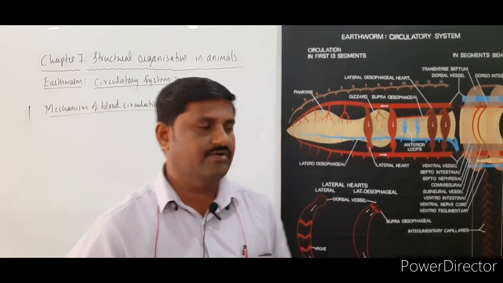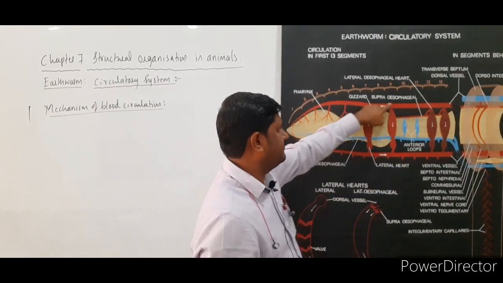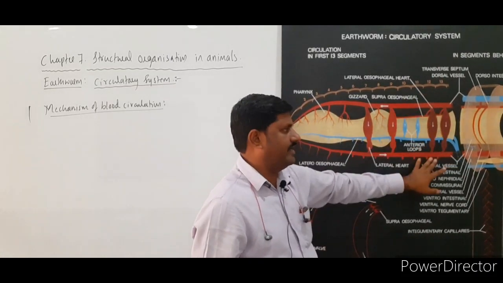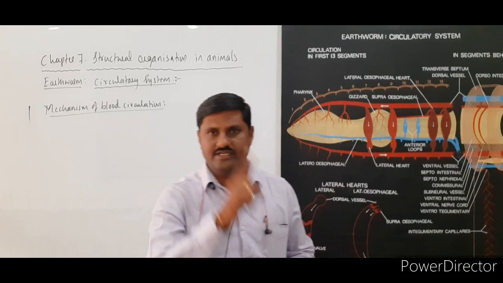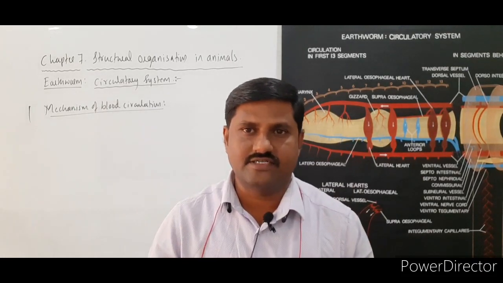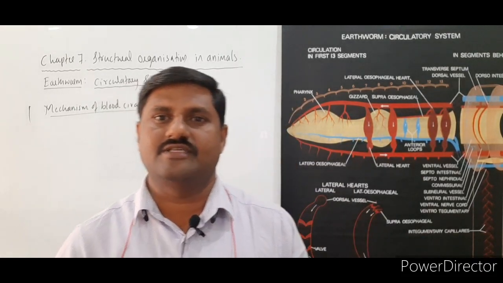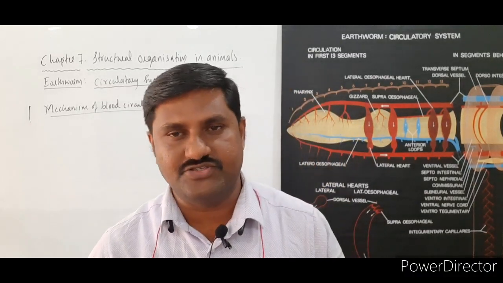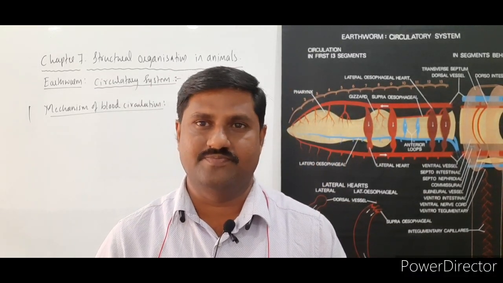So this is how the continuous circulation of the blood takes place, from the dorsal to the ventral, in this earthworm. So this is all about the mechanism as well as the circulatory system of this earthworm. Thank you.